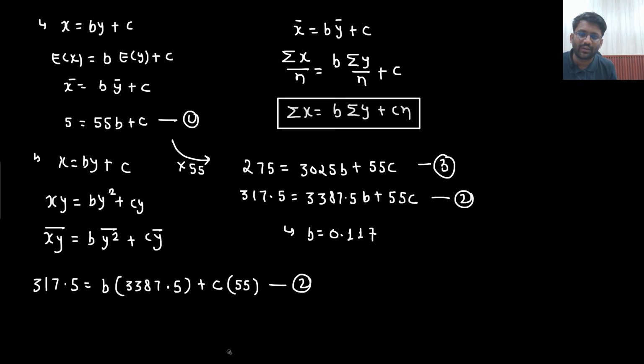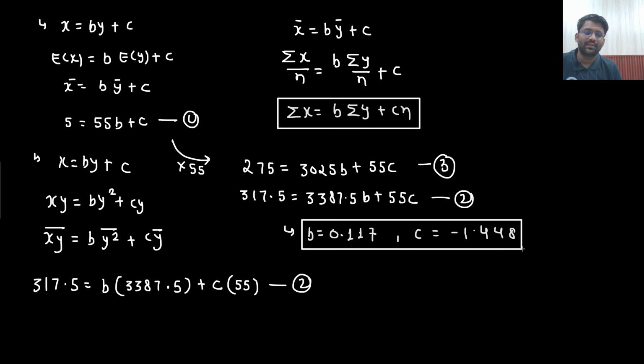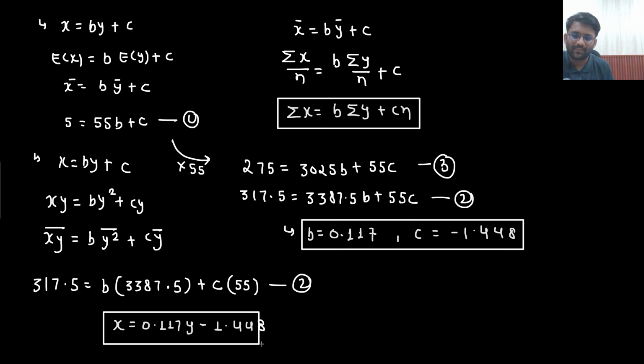Okay, and if you know the value of b, then you can put this value here and you will get the value of c as well. If you know the value of b, then you multiply with 55, so minus 1.448. This is the value of c you are getting. So the regression of x on y is coming out to be x equals b y plus c, that is x equals 0.117y minus 1.448. So this is the equation that you are getting.